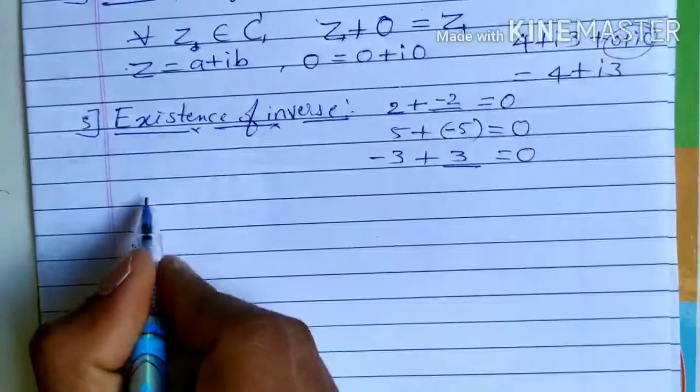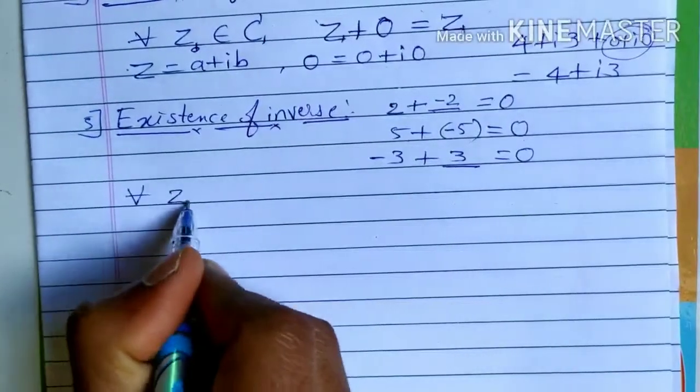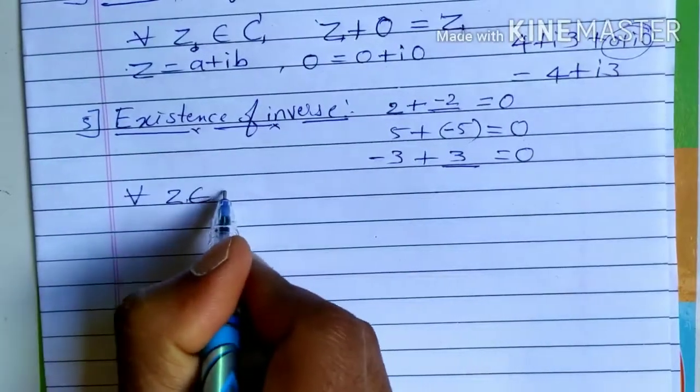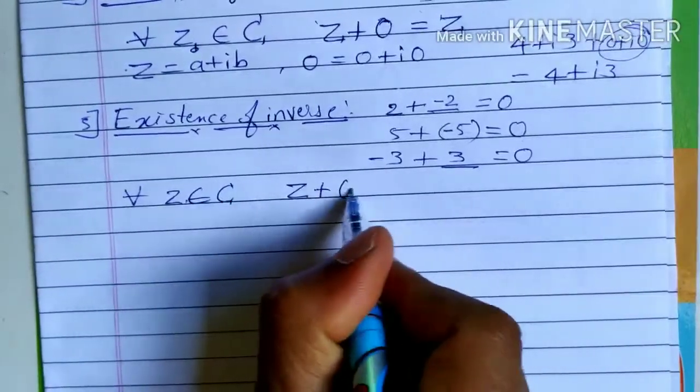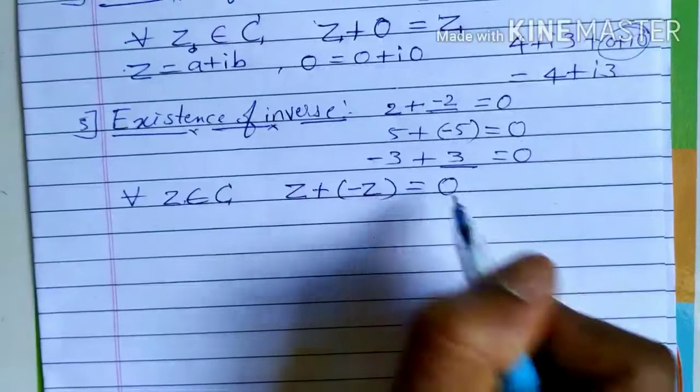So in the case of complex numbers also, for all z belongs to complex numbers, z plus minus z is equal to 0.